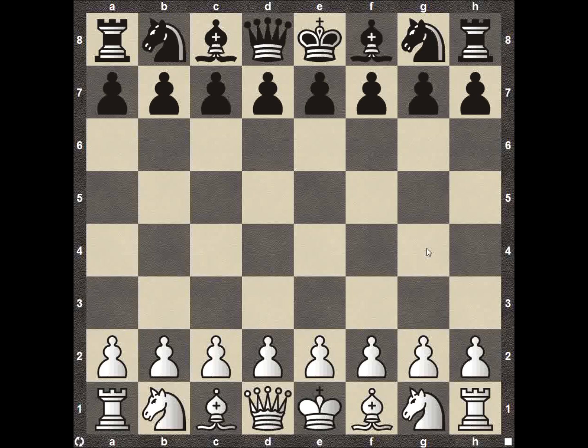Today we are in round 10 of our coverage of the 2016 Candidates tournament. The winner of this tournament goes on to face Magnus Carlsen in November for the World Championship. Our two competitors today: Fabiano Caruana playing the white pieces, representing the United States, and Vishy Anand representing India, playing the black pieces. Both these players are near the top of the leaderboard.